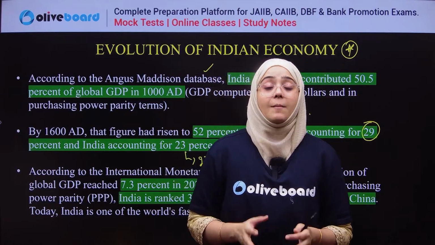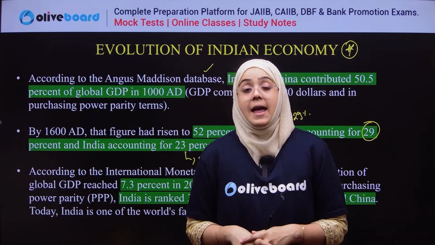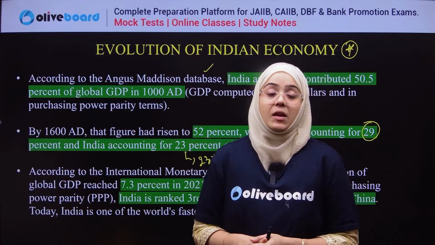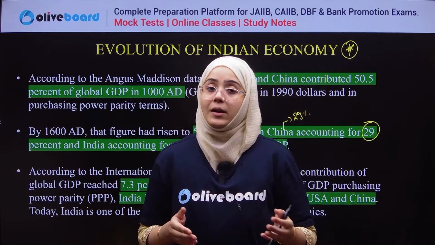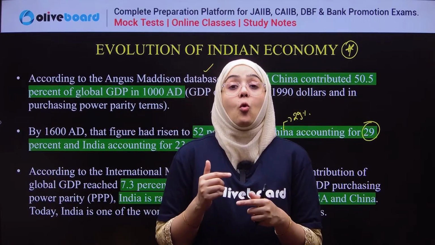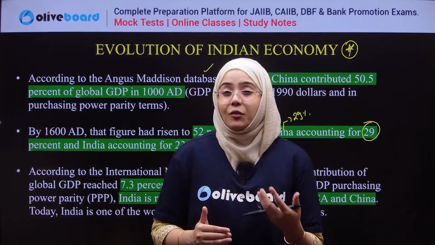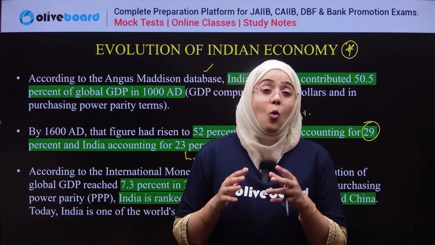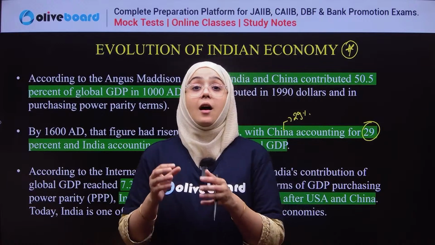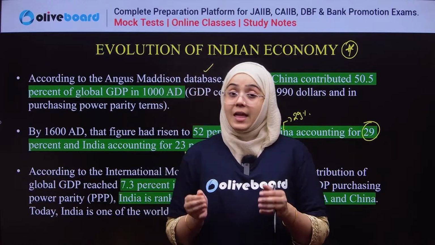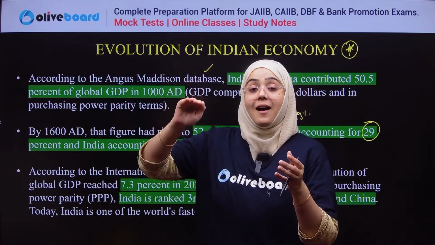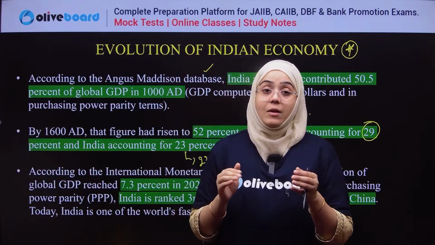There were various circumstances which were responsible, especially if we talk about India, when the British came to India and wastefully utilized the resources and only made India a hub of raw material. Then this share started declining.